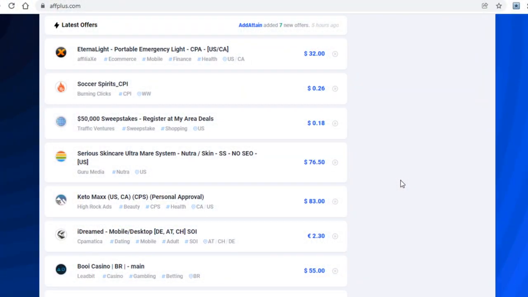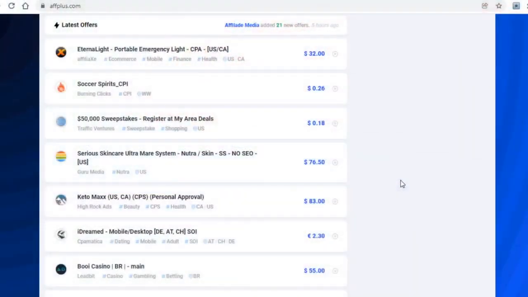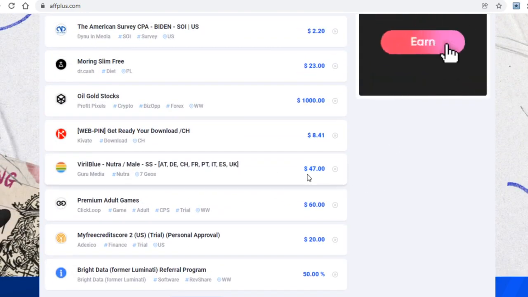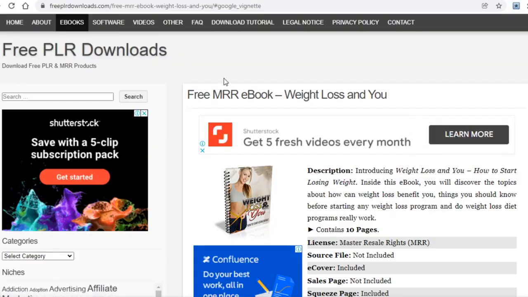In fact, on here you'll find offers where people just need to type in their email address for you to earn money. This means that it's much easier to refer people to offers on here, albeit it's worth noting that it does come at a cost, that the actual offers pay less money sometimes. Anyhow, what you guys now need to do is search for an offer that's in the exact same niche as your ebook that you downloaded a moment ago.